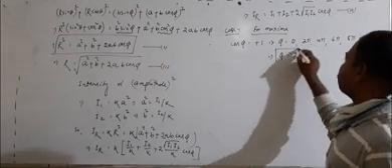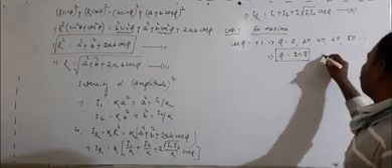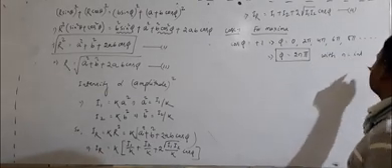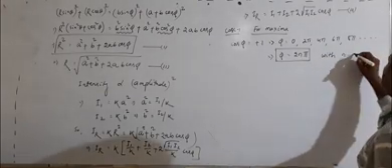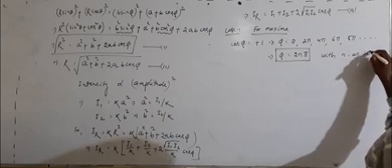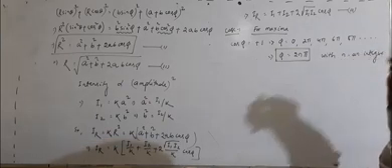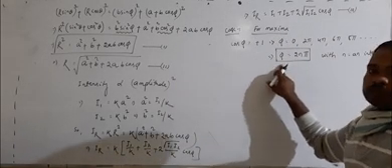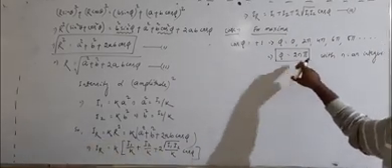So phi is equal to 2n pi, where n is an integer. Clear? So for the maximum case, the phase difference should be an even multiple of pi radian.